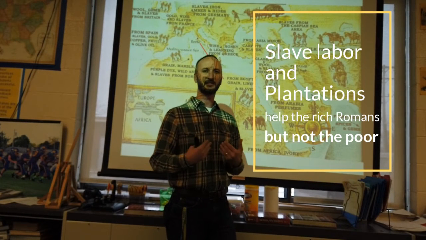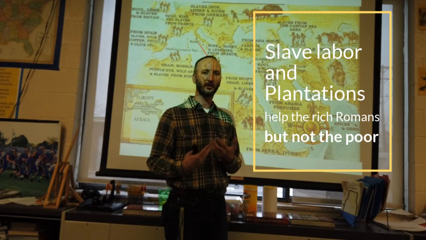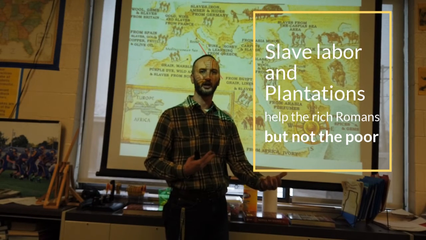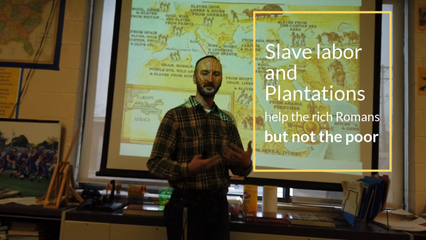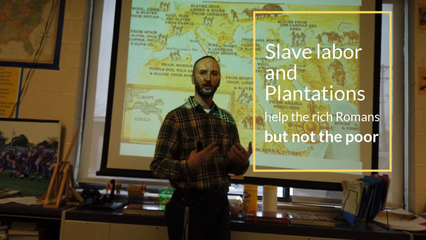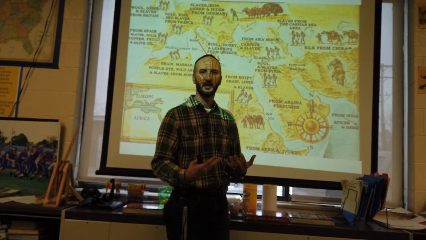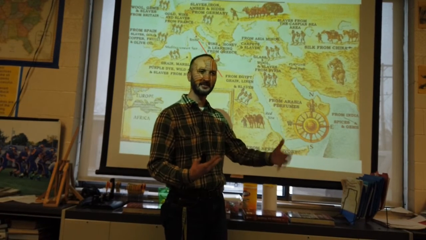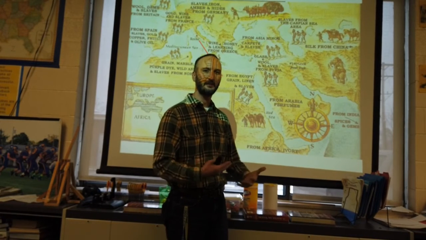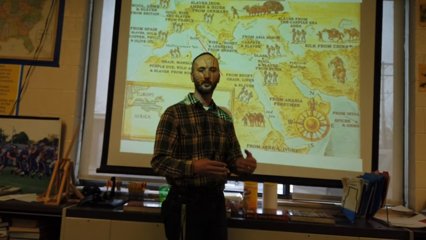And so within society, many people are losing their farms, as far as poor farmers. And so they're going to either go and work for the larger farmers, or they're going to go to the cities looking for work, which is what sets up some of these mobs and some of these restless groups of people who are just looking for economic stability. They're looking for jobs. They're looking for some way to provide for themselves. But it is that trade that, while it seems good at first, is bringing a lot of wealth and flourishing to Rome, it also brings in that cheap grain and that slave labor that is helping to erode Roman society and put Romans out of work.